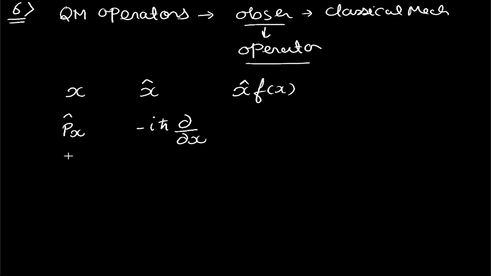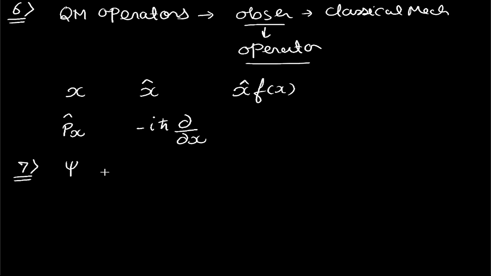Okay, then the last postulate, the seventh postulate, says that the wave function psi is the solution of the time dependent Schrodinger wave equation.